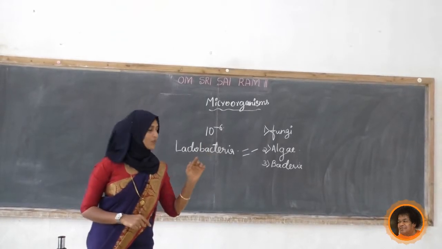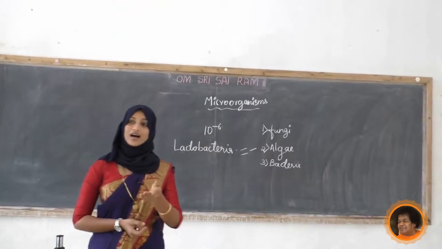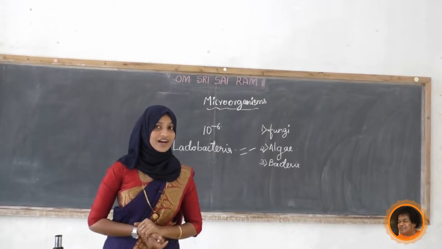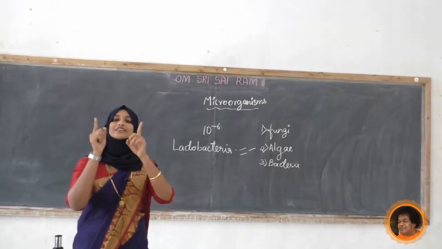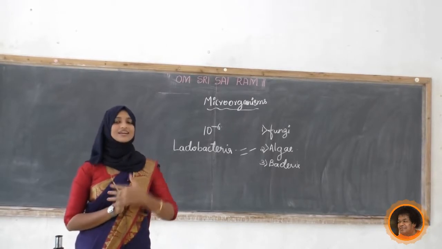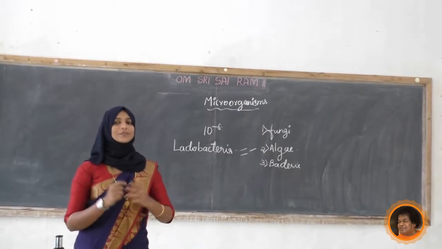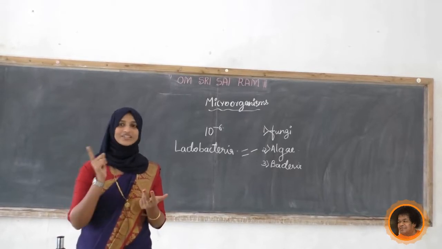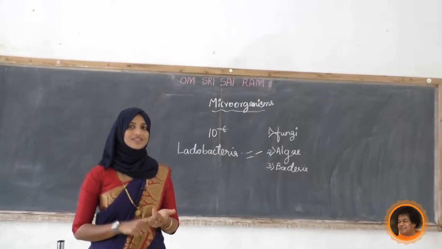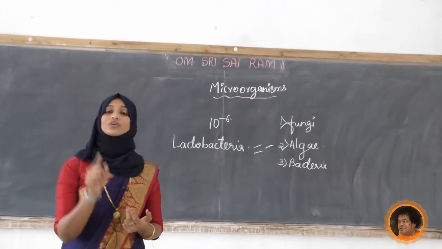Next, one more thing is there, that is, have you seen amoeba? Yeah, where is it present? It is present in fresh water. Any other organisms along with amoeba present in the water? Yeah, we can see paramecium, we can see euglena, all those things. So these are the protozoans.